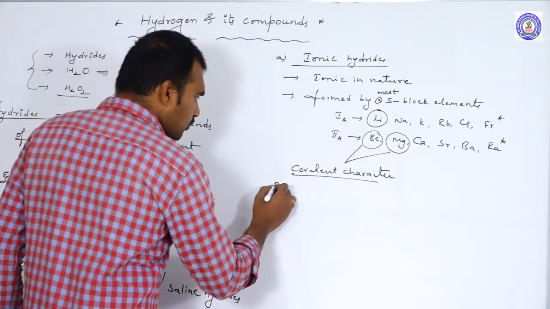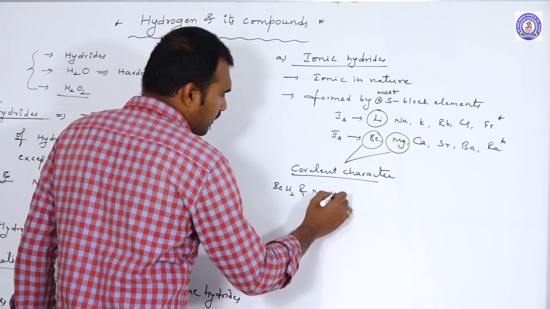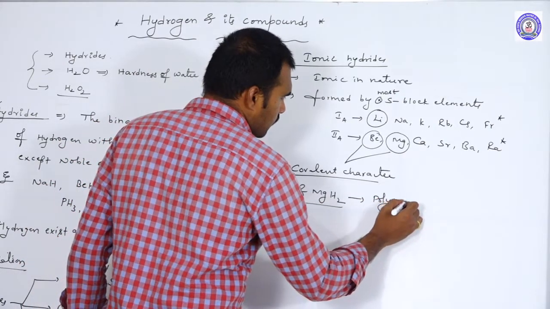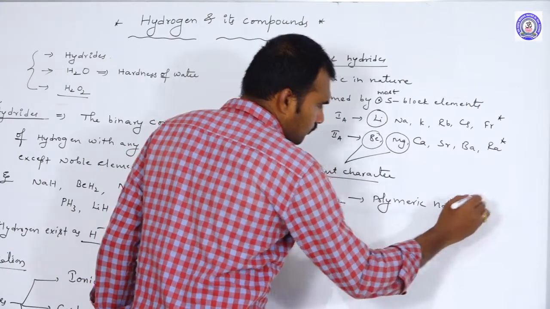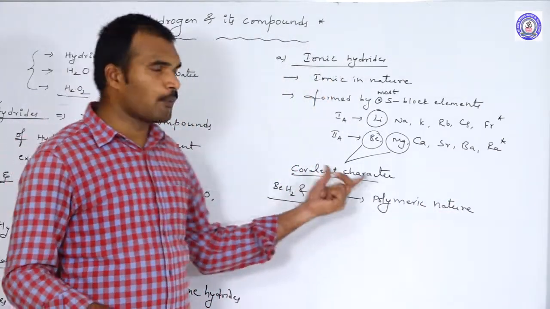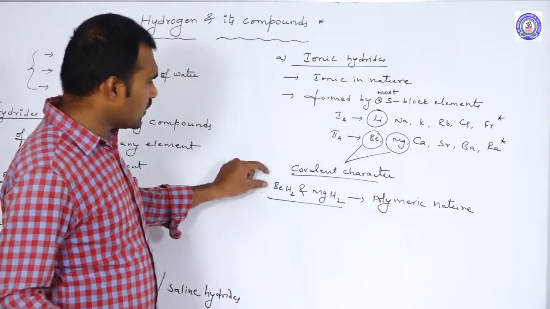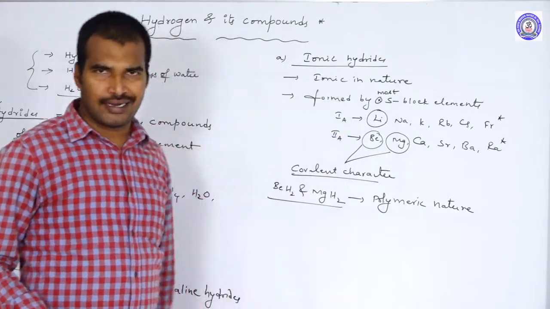Why are beryllium and magnesium hydrides covalent, not ionic? Because both beryllium hydride and magnesium hydride exist as polymers, showing polymeric nature. Because of the polymeric nature, these hydrides show covalent character instead of ionic character.